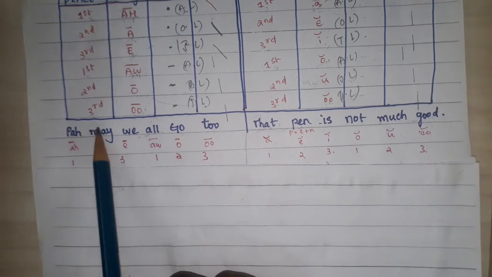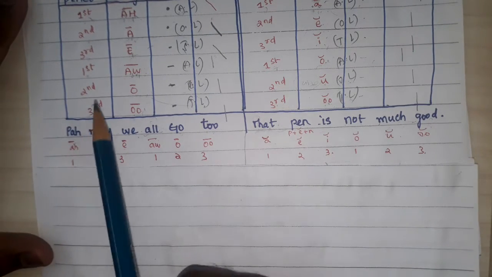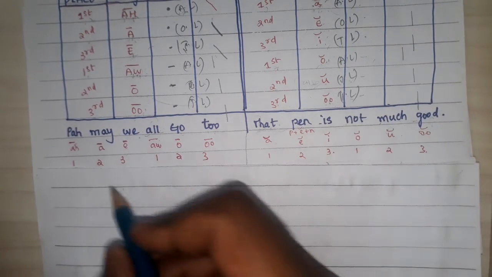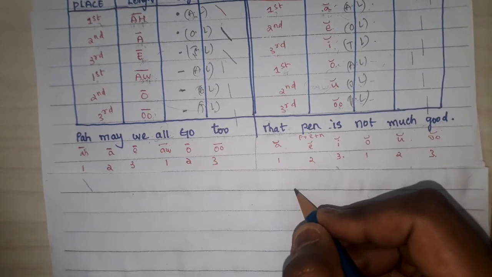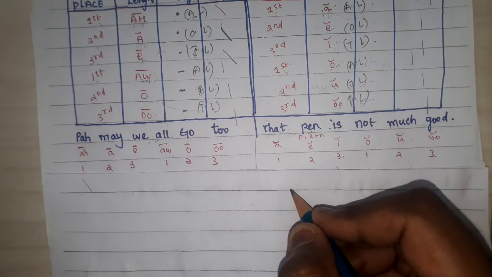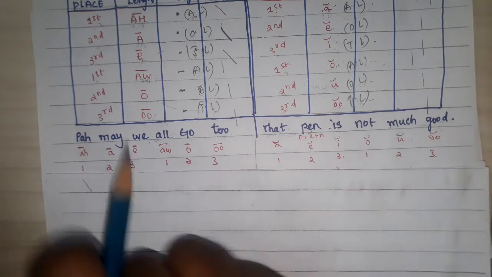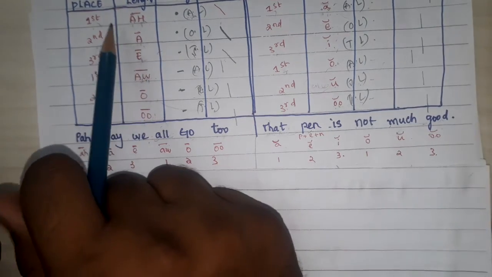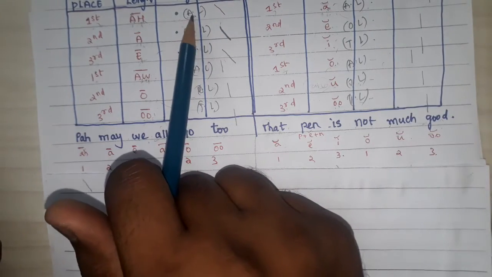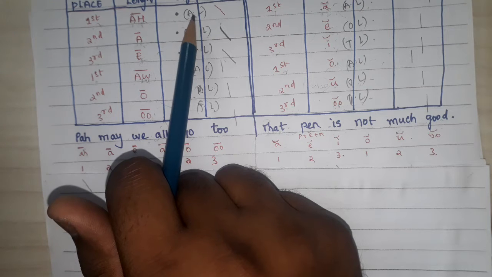first we need to analyze what are the consonants in it. So pa, we have only one consonant, P, only P we have, isn't it? P I am writing here. So see here, what is the vowel which we are able to hear? A. A is a which place vowel? First place vowel. So first place vowel వచ్చినప్పుడు మనం ఎక్కడ రాయాలి? Above the line.